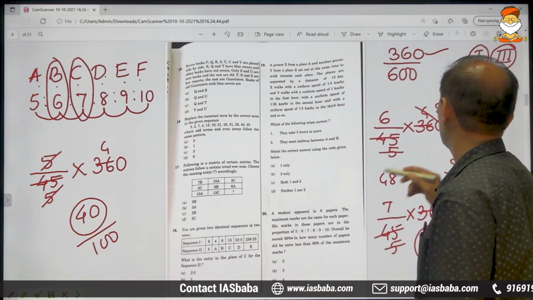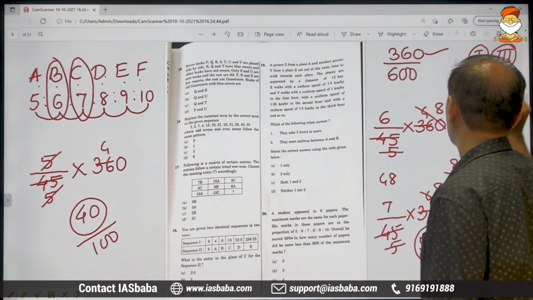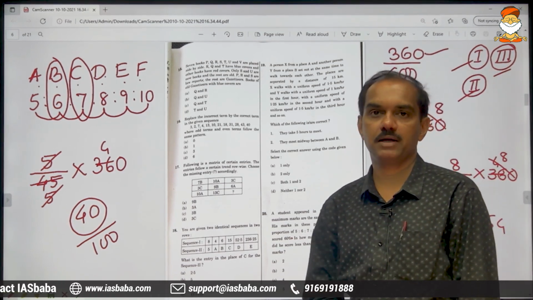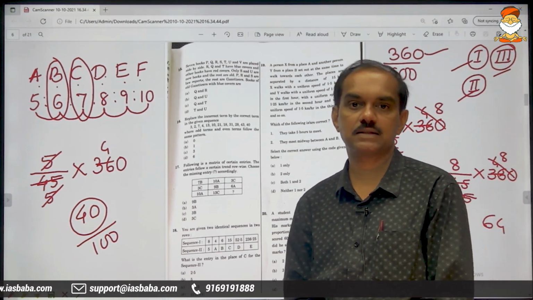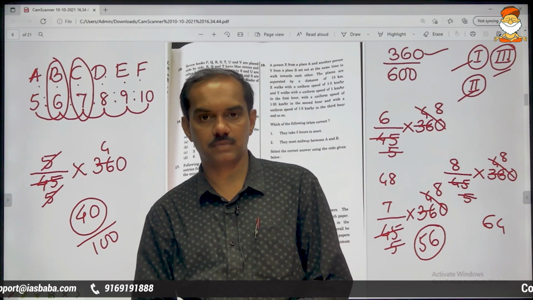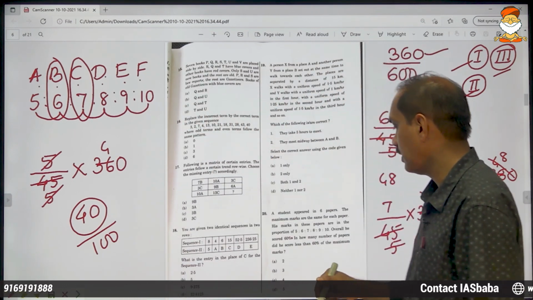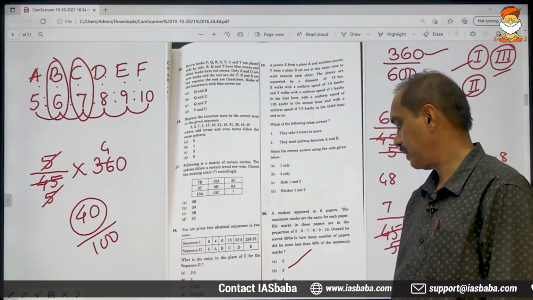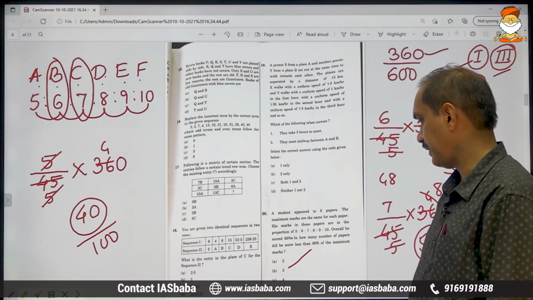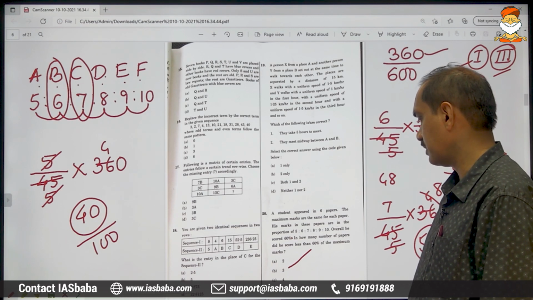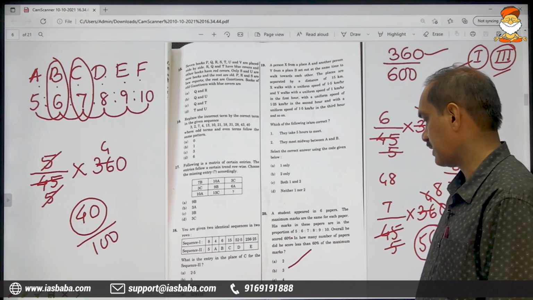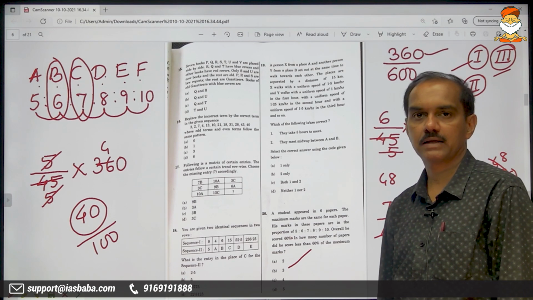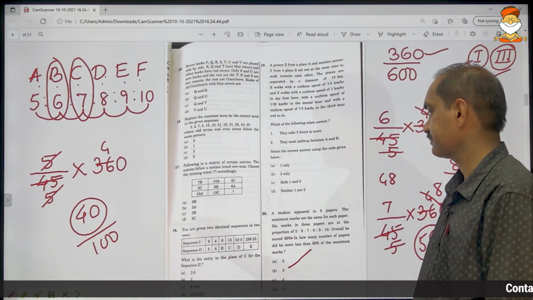So the problem is only with papers 1, 2 and 3. In only these 3 papers, his score is less than 60% of the maximum marks in each of these papers. Therefore, the final answer is the second option, B, meaning B is 3. Only in 3 papers he has scored less than 60% of the maximum marks.